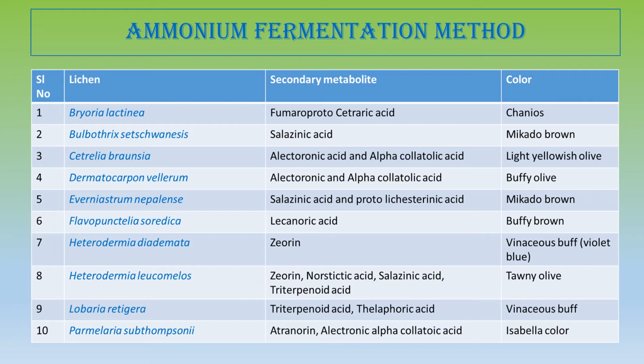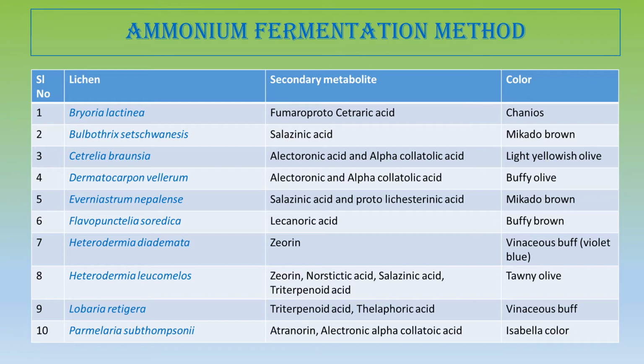Lobaria retigera. It is a foliose lichen belonging to Lobariaceae, and they produce triterpenoid acid and thelephoric acid, producing vinaceous buff color by ammonia fermentation method.